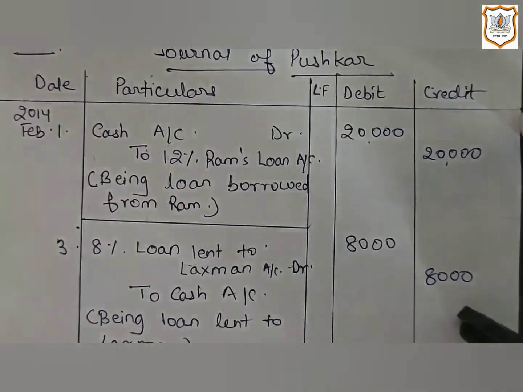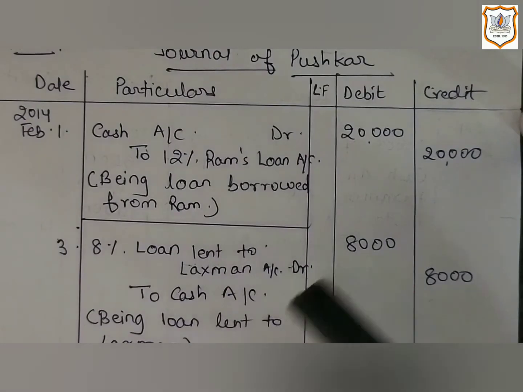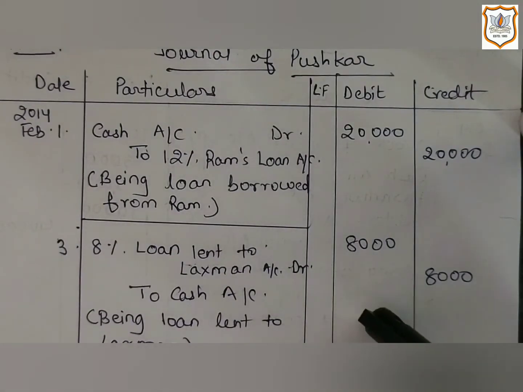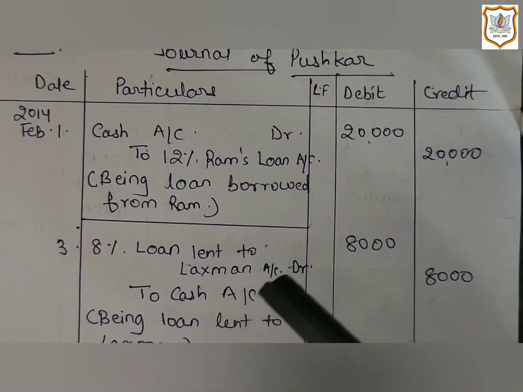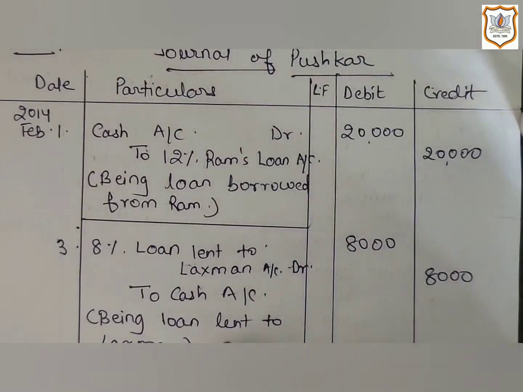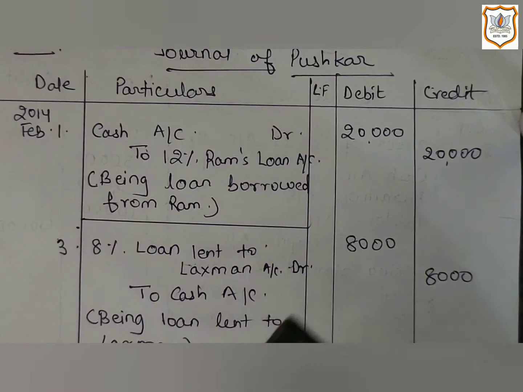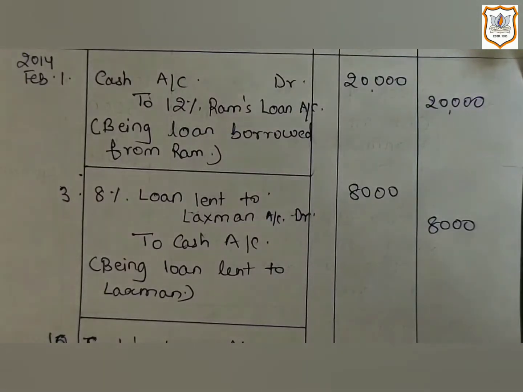Here it will be credited, as cash is going out of the business, as we are giving the loan in the way of cash. So cash is decreasing. That's why it will be credited as per the modern approach. When an asset decreases, it will be credited. Now let's apply the traditional approach here.